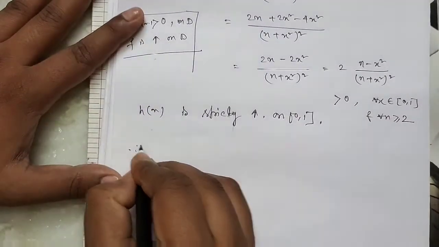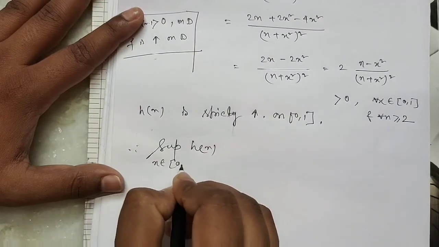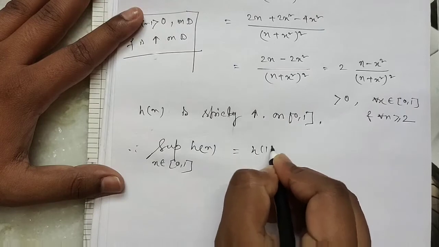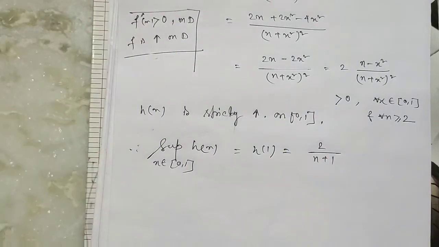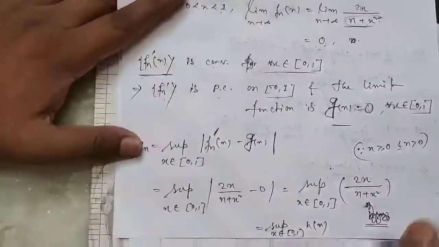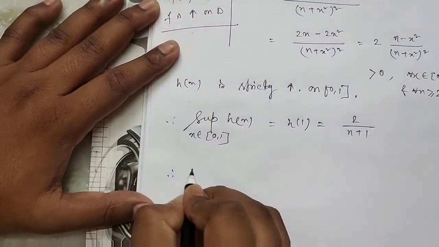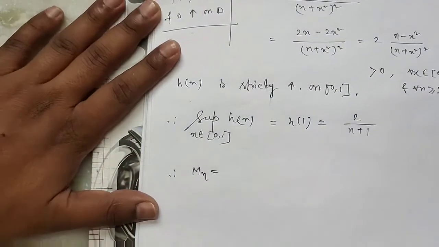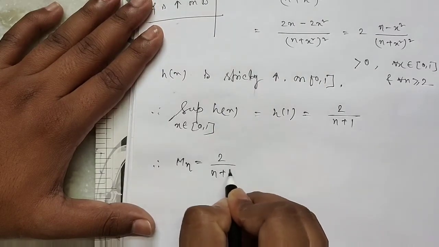So therefore supremum of h(x), x belongs to [0,1], equal to h(1), that is 2 by (n plus 1). Clear? Therefore our Mn equal to supremum of h(x), and supremum of h(x) equal to 2 by (n plus 1).